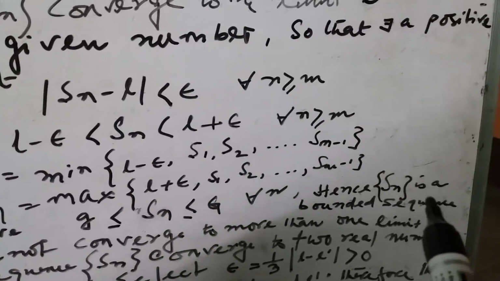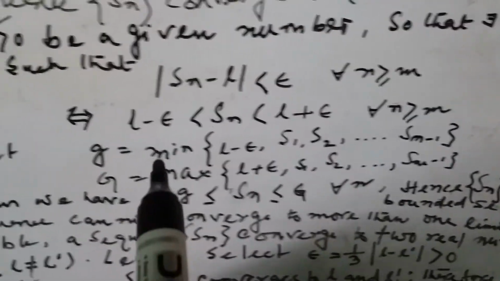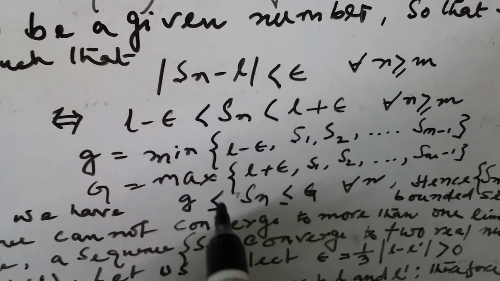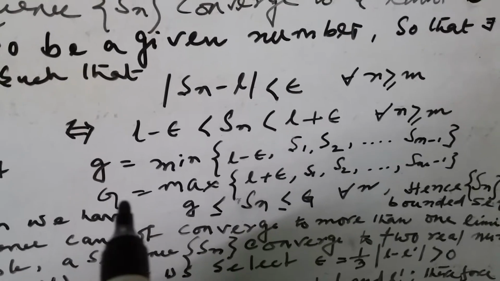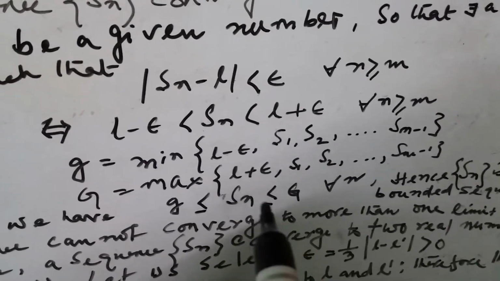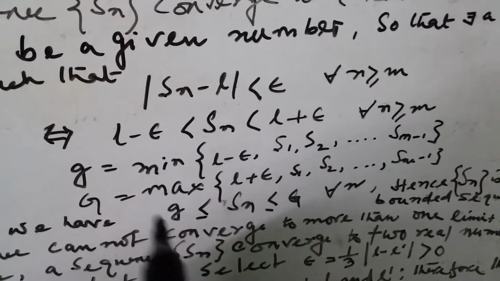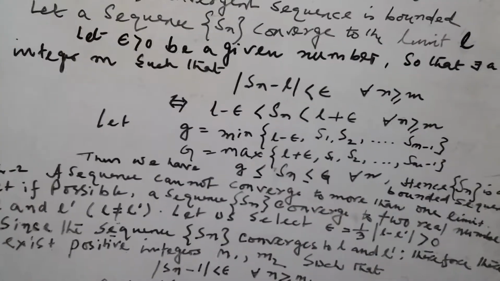Hence Sn is bounded. Since g is the minimum we write greater than or equal to, and since G is the maximum we write less than or equal to. That's why Sn is bounded. This is my first proof, and this is the complete proof.